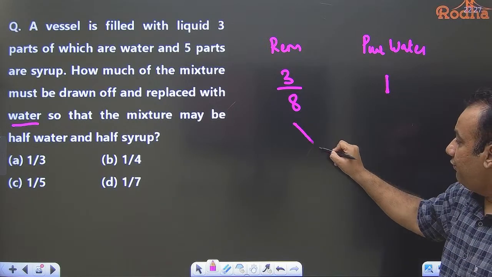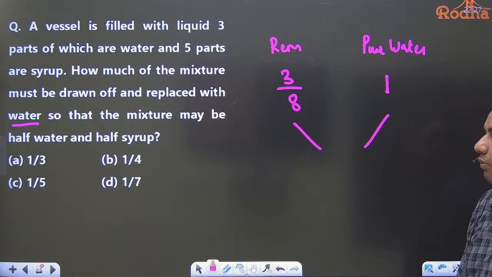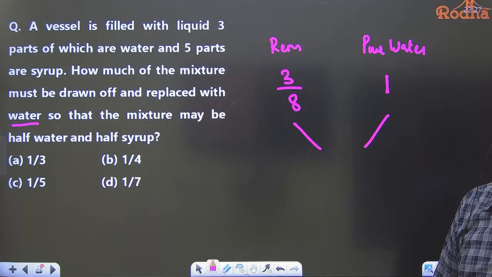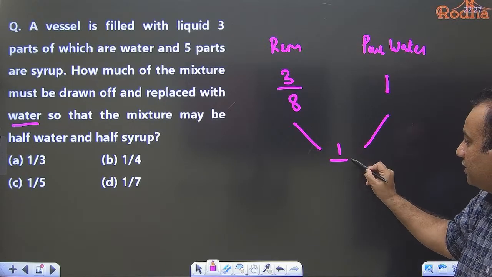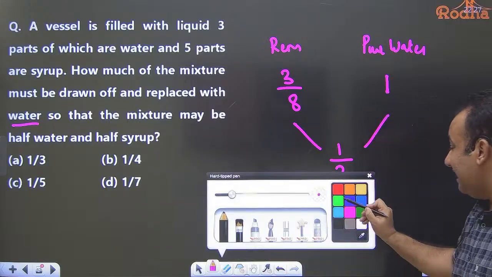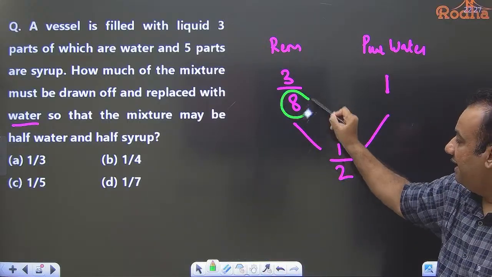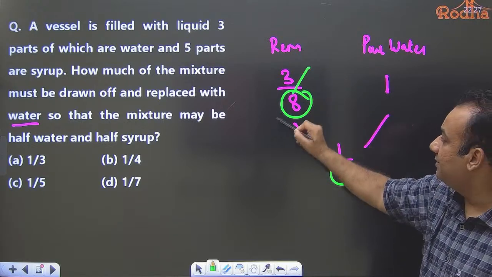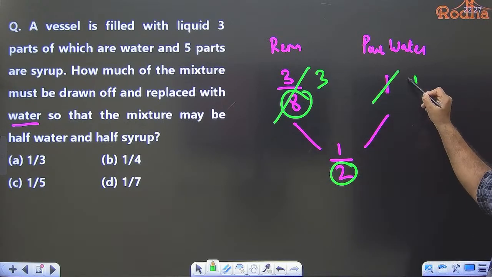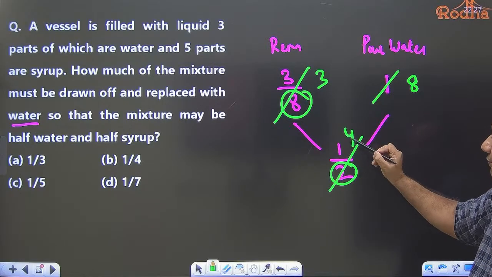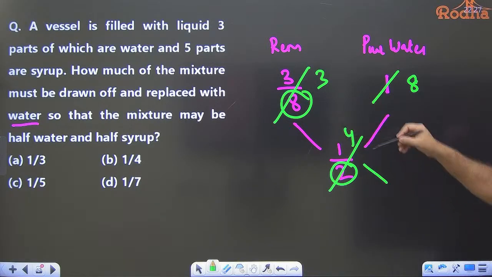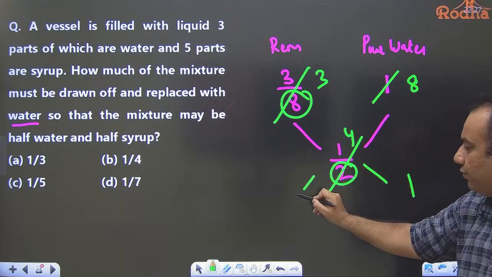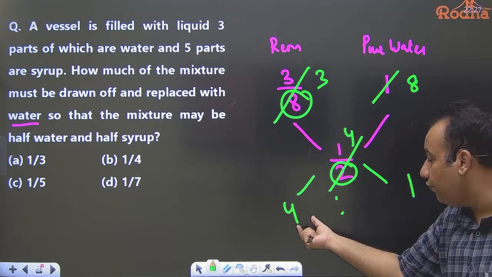So I have to mix these two and I want a solution which is half water, half syrup. Half water, half syrup means water and syrup are in the ratio 1:1. So water upon total is 1 by 2. To get rid of this fraction, 8 and 2, I will multiply by the LCM of 8 and 2, that is 8. Multiply this value by 8, 3. Multiply this value by 8, 8. Multiply this value by 8, 4. So 4 minus 3 is 1. This is 4. So the ratio of this is 4:1.